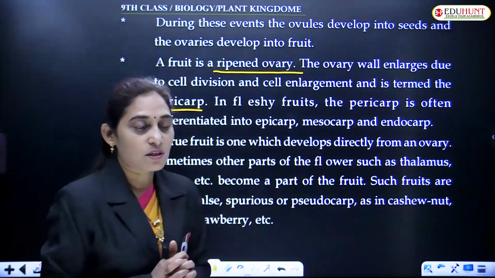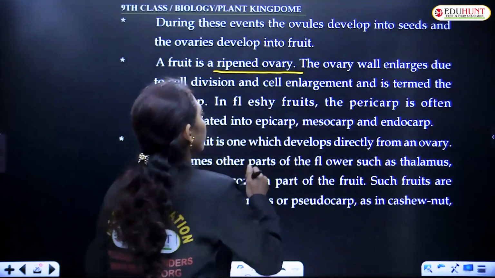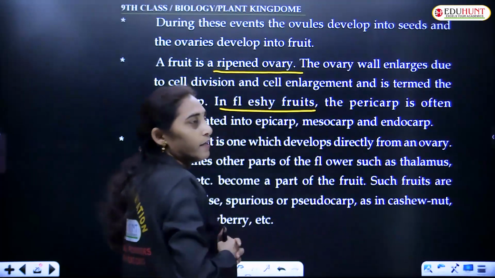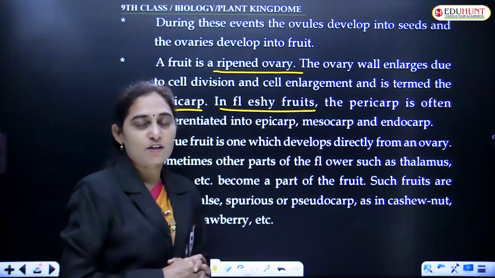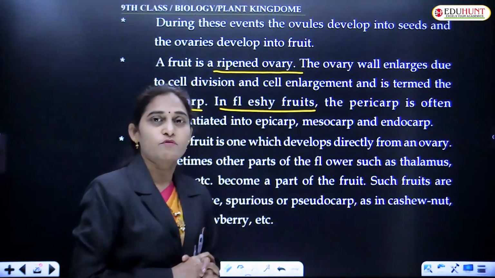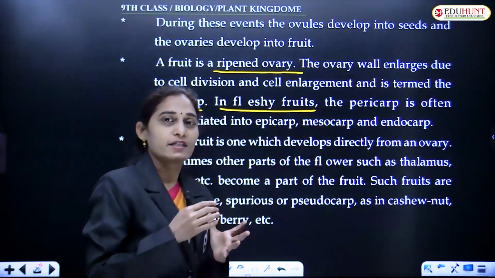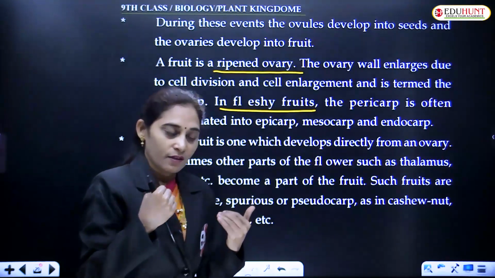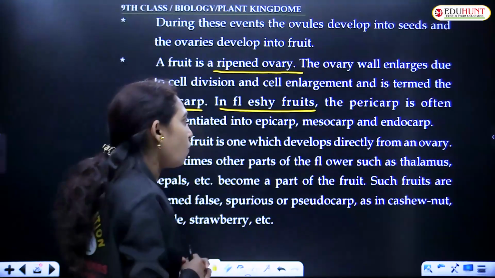And sometimes the fruits are fleshy and sometimes they are dry. Fleshy fruits, for example tomato. మేడం ఏంటి వెజిటబుల్ అయితే అది ఫ్రూట్ అని చెప్తున్నారంటే, వెజిటబుల్ అయినా ఫ్రూట్ అయినా it is formed from the flower, ovary.